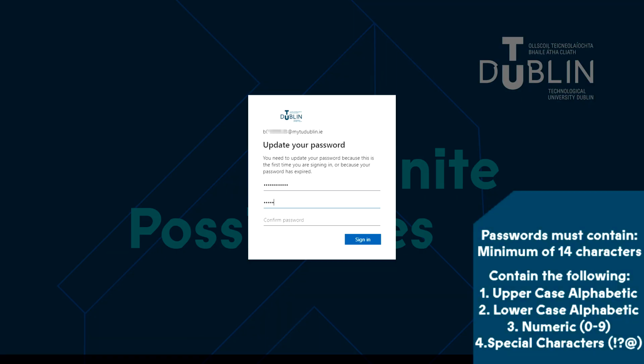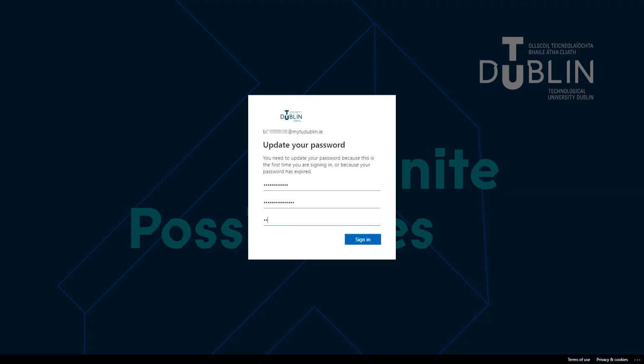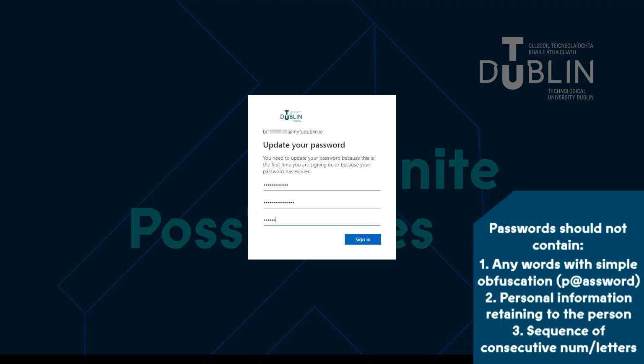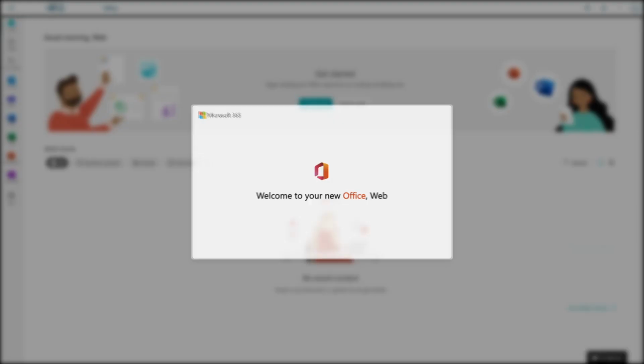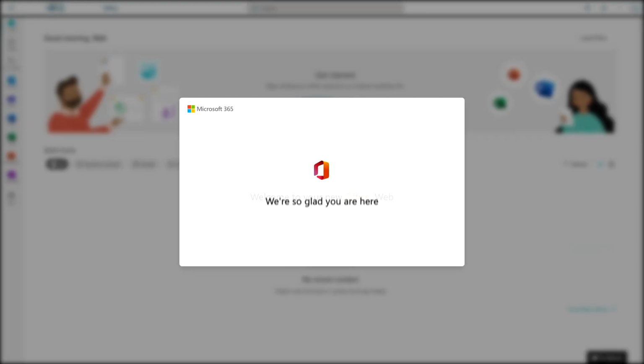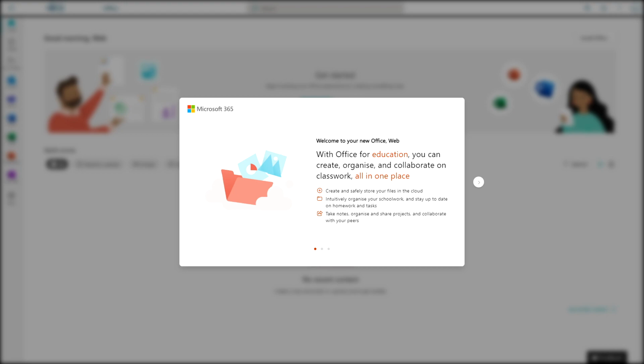Your password must be a minimum of 14 characters and contain the following: uppercase alphabet, lowercase alphabet, numeric, or special characters. Your password must not contain any words with simple obfuscation, any personal information related to the user, or a series of consecutive numbers or letters. Once you've picked your new password, press Next and you will be taken to your TU Dublin student account.